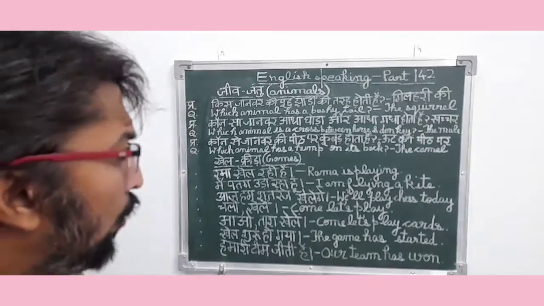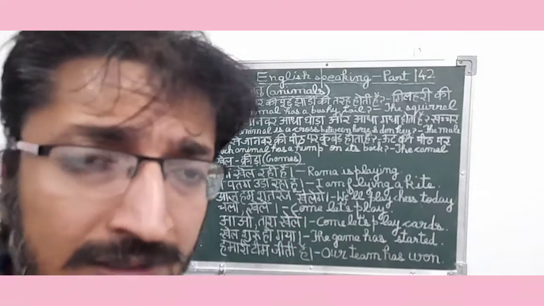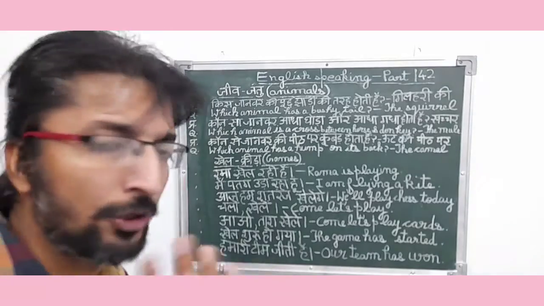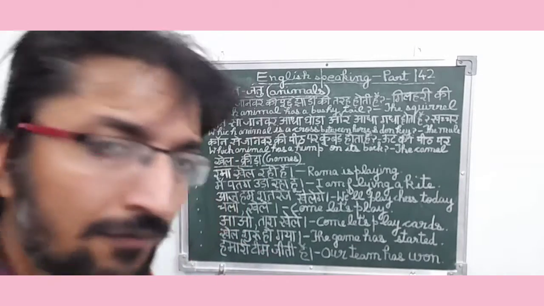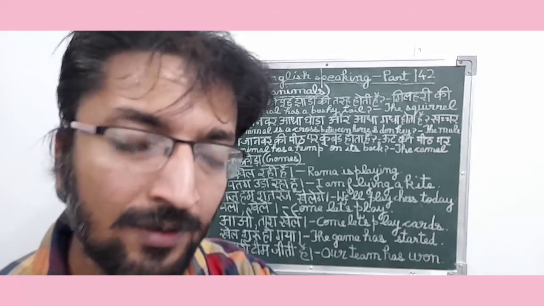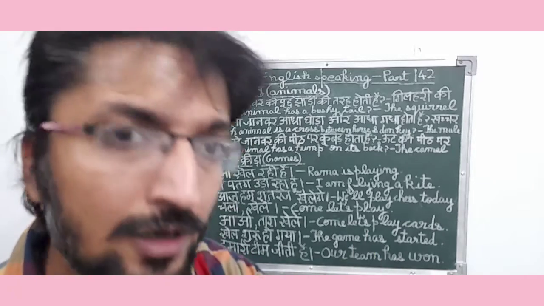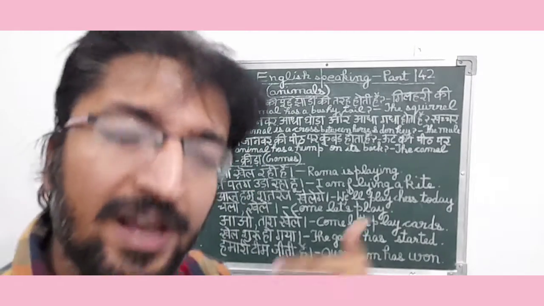So I hope you would have find it easier to understand about these kind of sentences with examples, because these kind of sentences we normally speak with another person, either if we are inviting him to play with us, or we are basically telling about the result of the game, whether we won the match or lost the match, and about animals, about the properties of animals also.